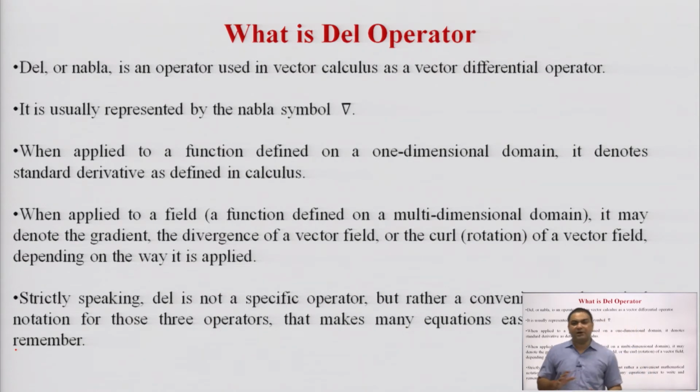Now, come to a very unique operator which is known as the del operator.